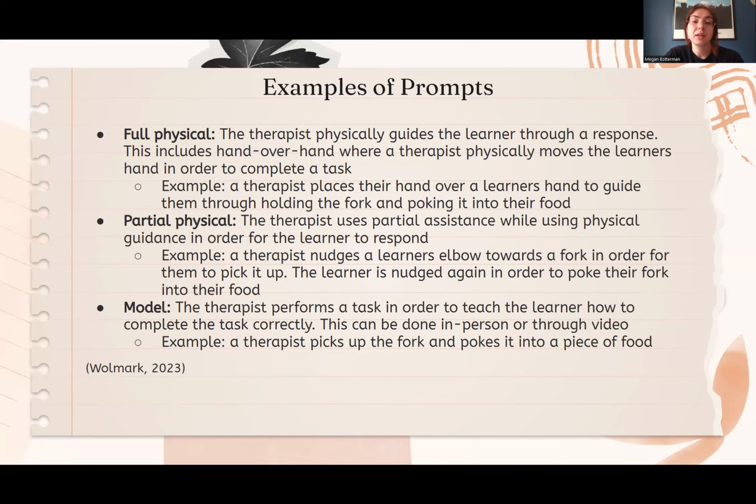Partial physical. The therapist uses partial assistance while using physical guidance in order for the learner to respond. A therapist nudges a learner's elbow, something like this, towards the fork in order for them to pick it up. The learner is nudged again, if needed, in order to poke their fork into the food.